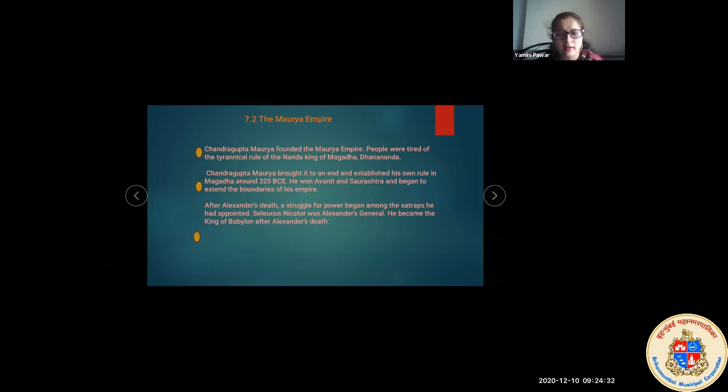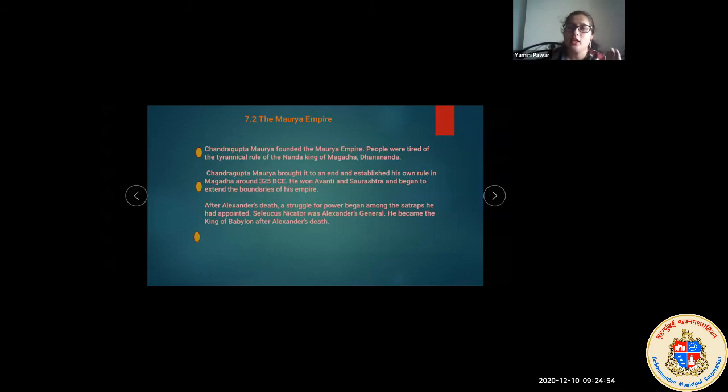Let's look at the third point. After Alexander's death, a struggle for power began among the satraps he had appointed. As you remember, children, I told you that Alexander had to move back because his soldiers rebelled; they didn't want to fight more, they wanted to go back home.